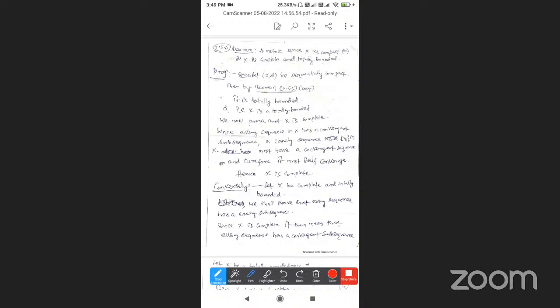Since every sequence in X has a convergent subsequence, a Cauchy sequence (xn) in X must have a convergent subsequence, and therefore it must itself converge. So hence X is complete.